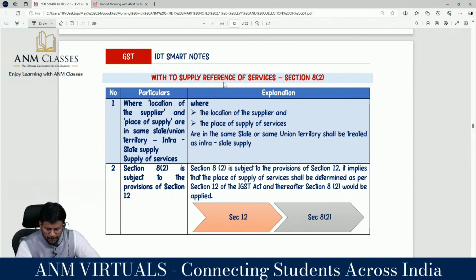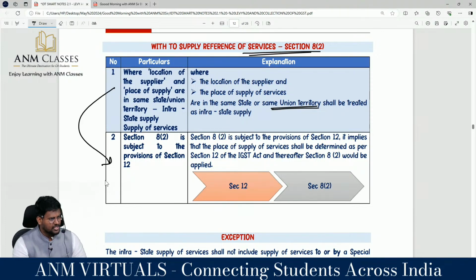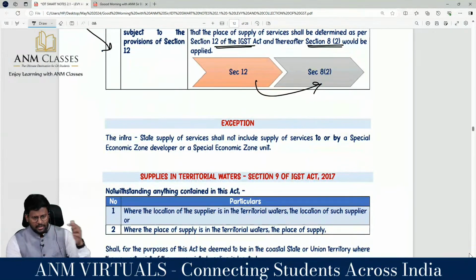With reference to services, where the location of the supplier and place of supply are in the same state or same union territory, it is an intrastate supply of services. Sir, where the location of the supplier and place of supply of service are in the same state or same union territory shall be treated as intrastate supply. So 8 subsection 2 is subject to the provisions of section 12. It implies that place of supply of service shall be determined as per section 12 of the Act, and thereafter 8 subsection 2 would be applied. So first you have to apply section 12 and then you have to apply 8 subsection 2.